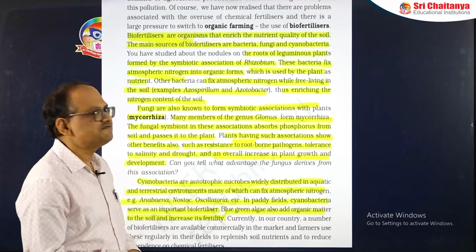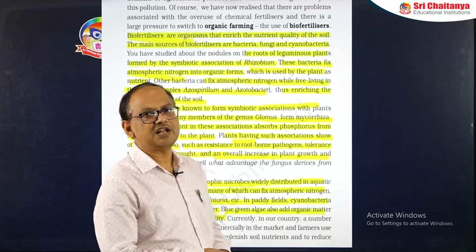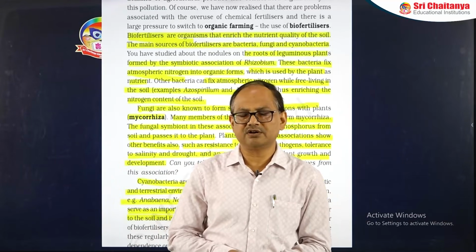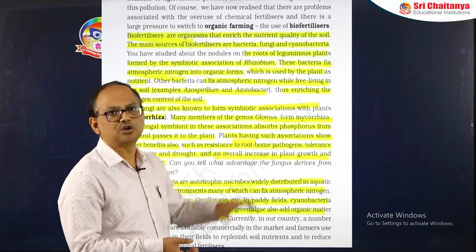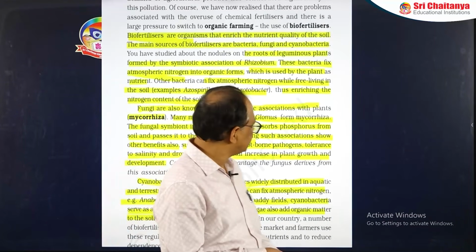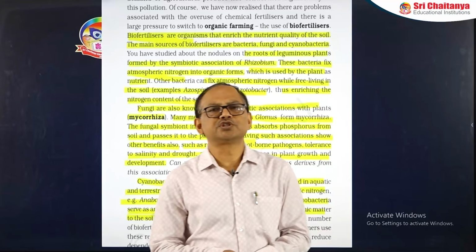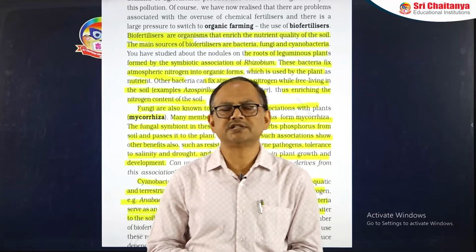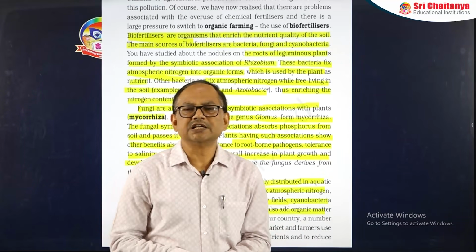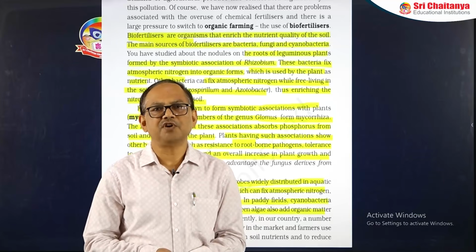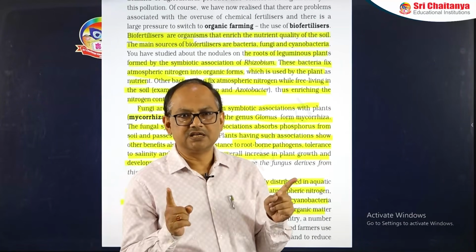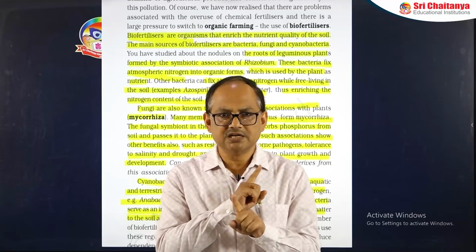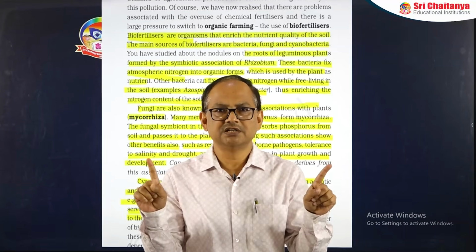Now there are certain fungi also used as biofertilizers, called Mycorrhiza. The example here is the fungal genus Glomus. It makes an association with the roots of the plant, and then it absorbs phosphorus for the plant. But you must remember one thing, Mycorrhiza never fix nitrogen.